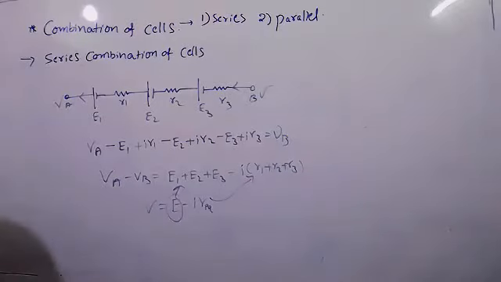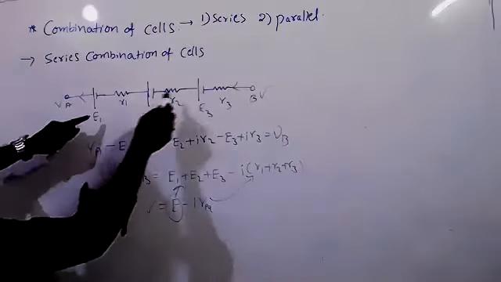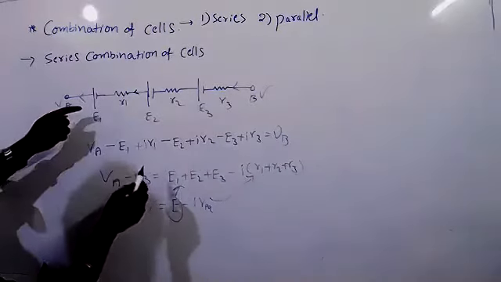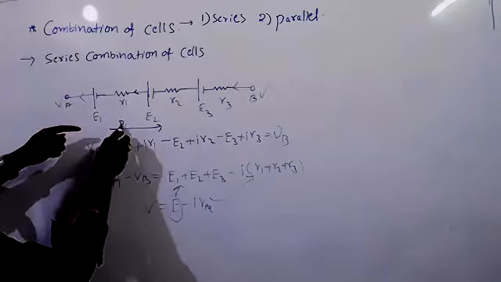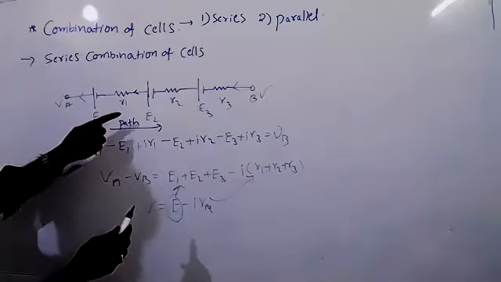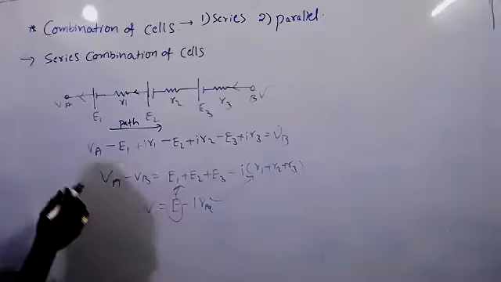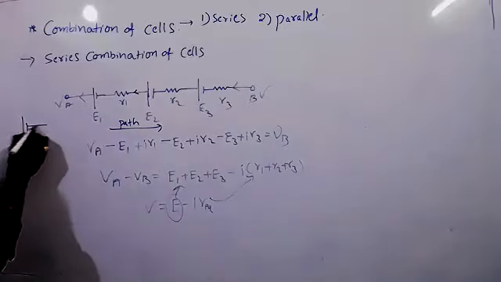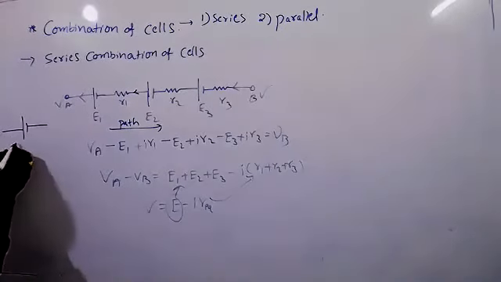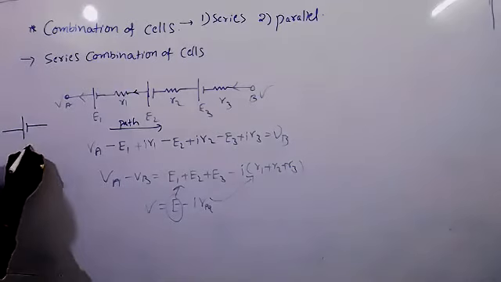Sir, how did that become plus IR1, sir? This one plus R1. Current is coming in this direction. We are moving the path in this direction, right? So when you are going opposite to the current through the resistance, in Kirchhoff laws we use plus. Going from high potential to low potential, you have to give negative.